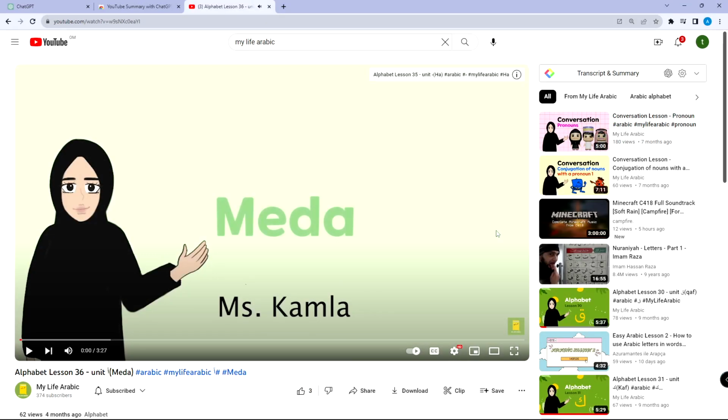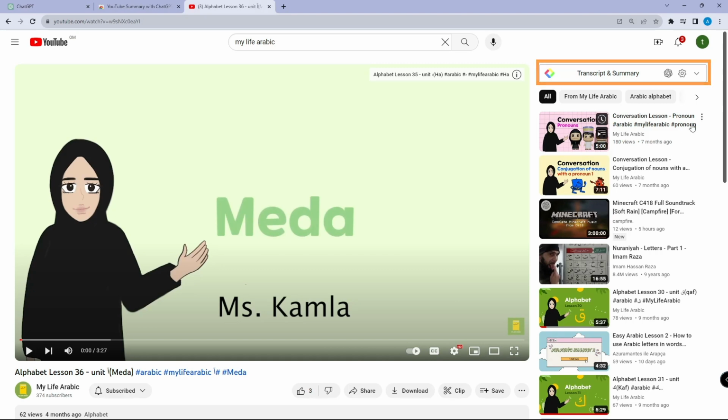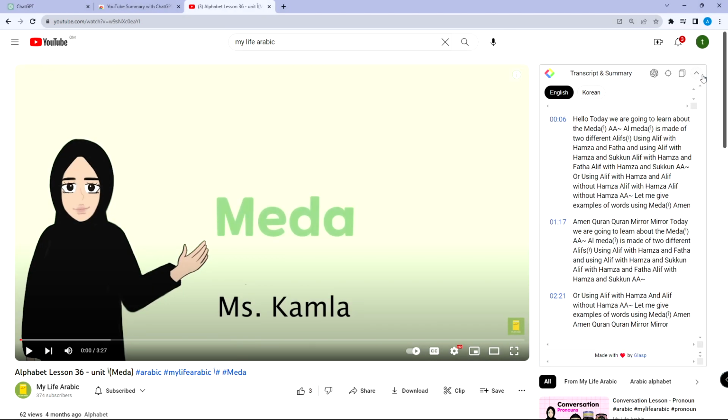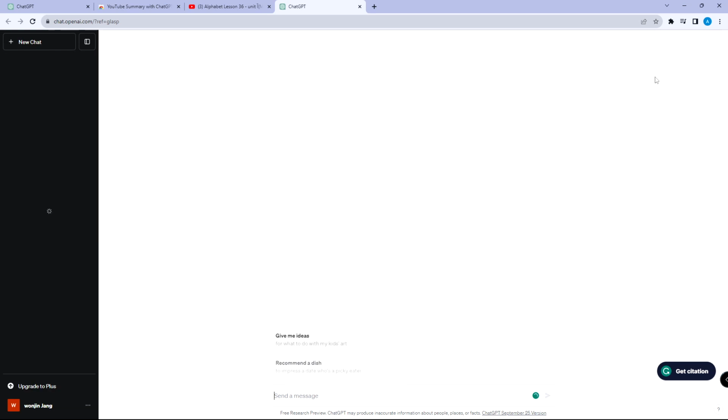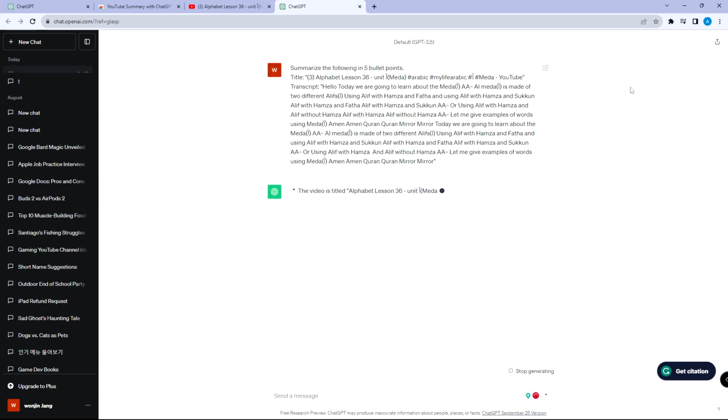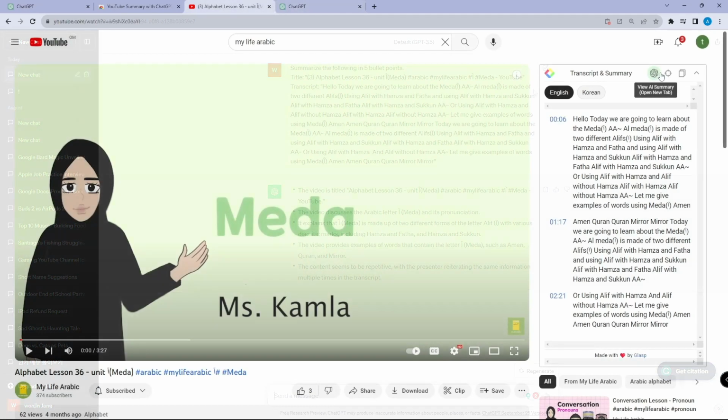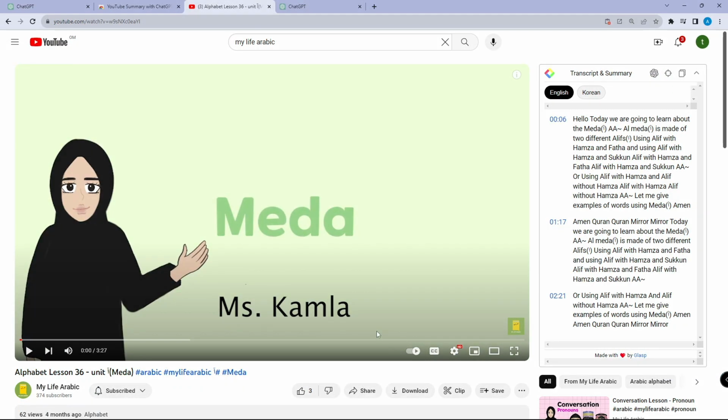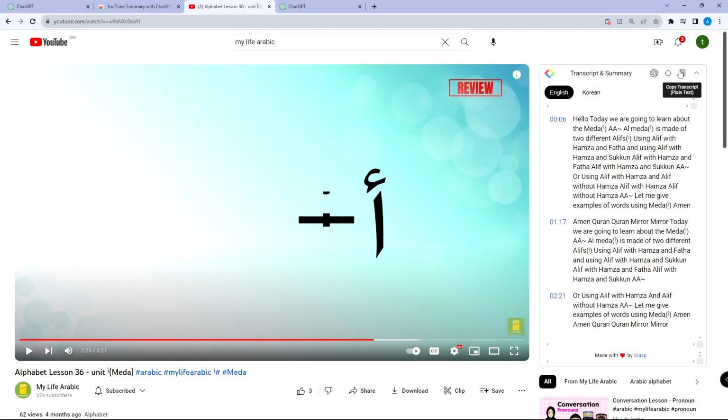When you've entered the YouTube video, you will see that this small box has appeared. Click it to see the script of the video. It has buttons like View AI Summary, Jump to the current time, and Copy Transcript. View AI Summary will automatically copy the whole script and open ChatGPT in a new tab. Jump to the current time will jump the script to the current position in the video. Copy Transcript will copy the whole script with just one click.